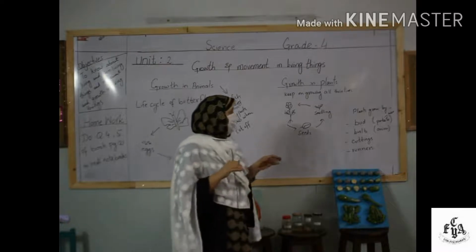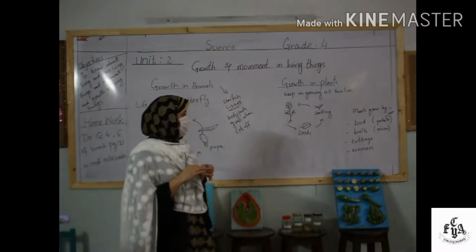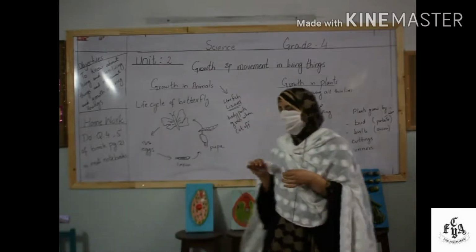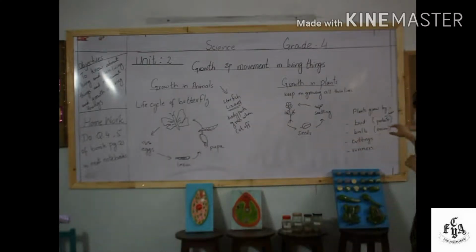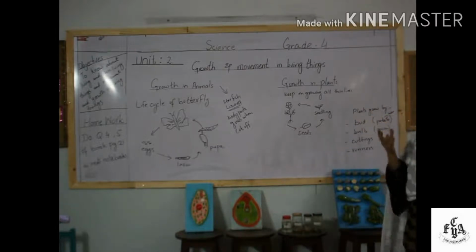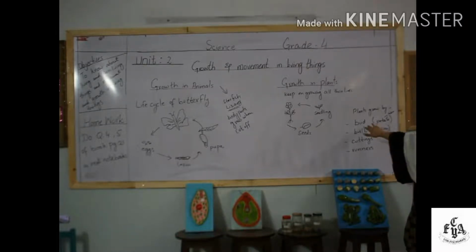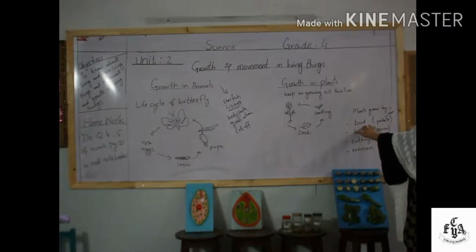Okay. Now there are other characteristics of growth in plants, like the bud. You can take the example of a potato. Potato is a tuber. It stores some food inside it and it is in the soil. After some time some buds arise on it. Those buds are actually folded leaves. And with the help of those buds, new plants can grow from the potato.